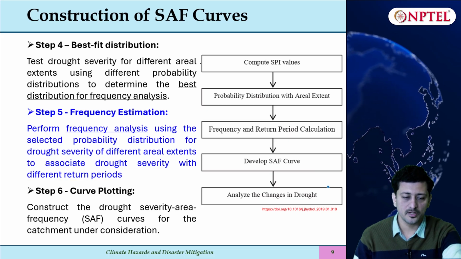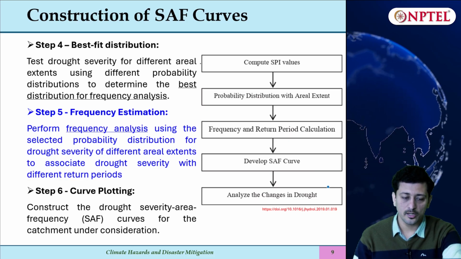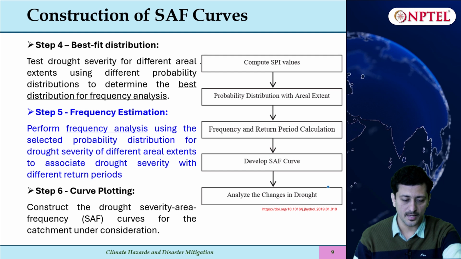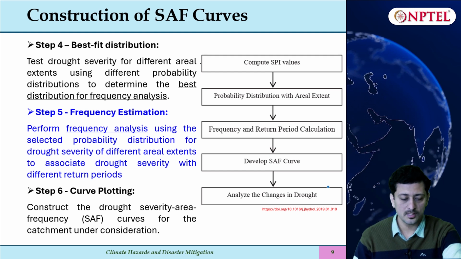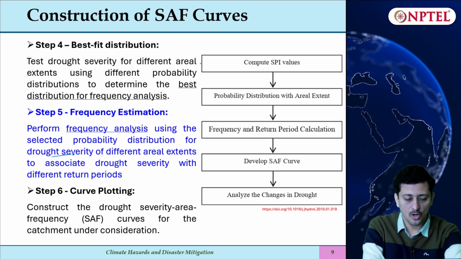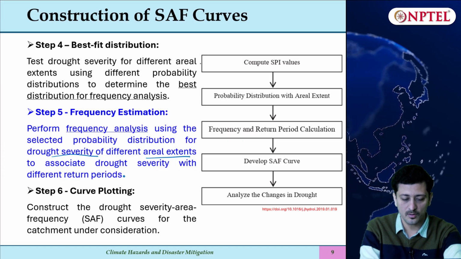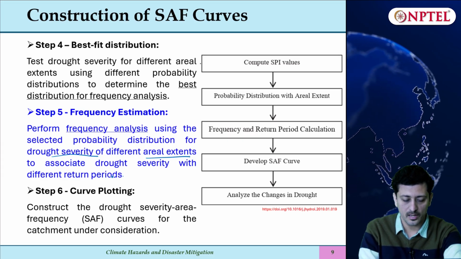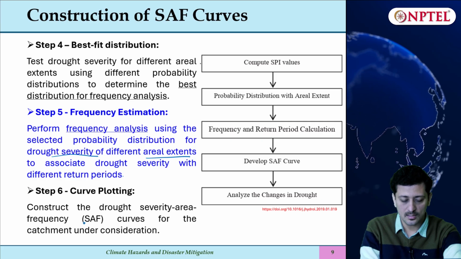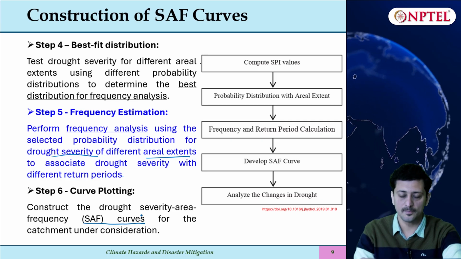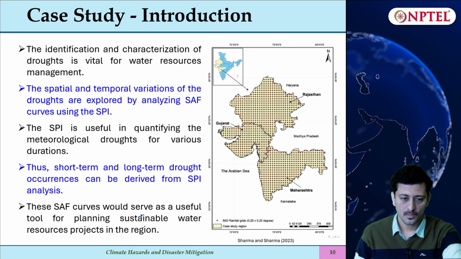Then you will find the best fit distribution to determine for the frequency analysis. Then you will perform the frequency analysis of the drought severity for different areal extent. So that is the frequency analysis you will perform, and you will find severity for different return periods. And lastly, you will construct the SAF curves by assimilating this information.